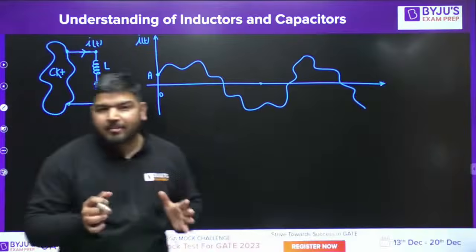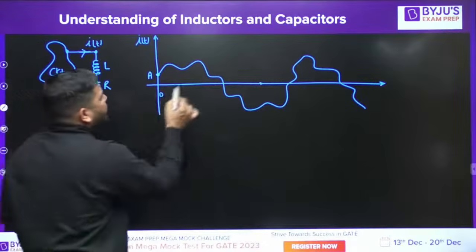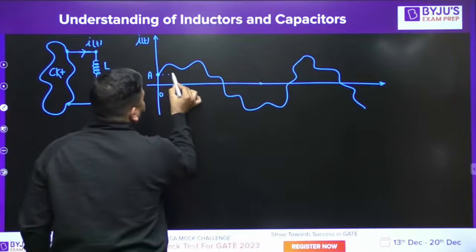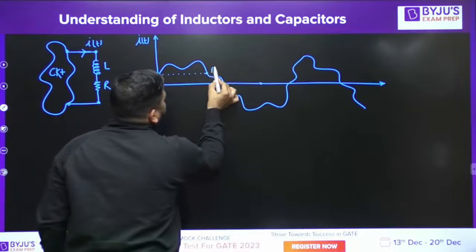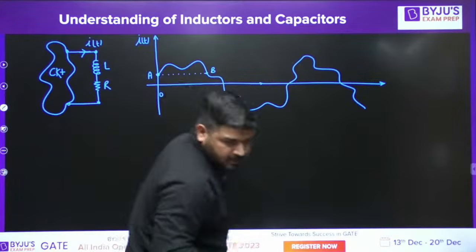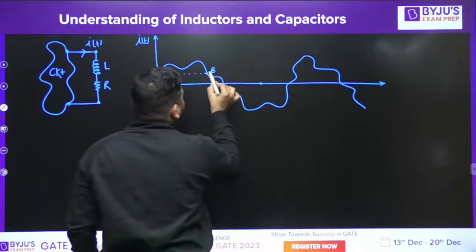But let me tell you one interesting point. Let's say this is the current wave shape, and there are some points A. This point is B. Yes, Shivam, please wait. I'll come to your question.